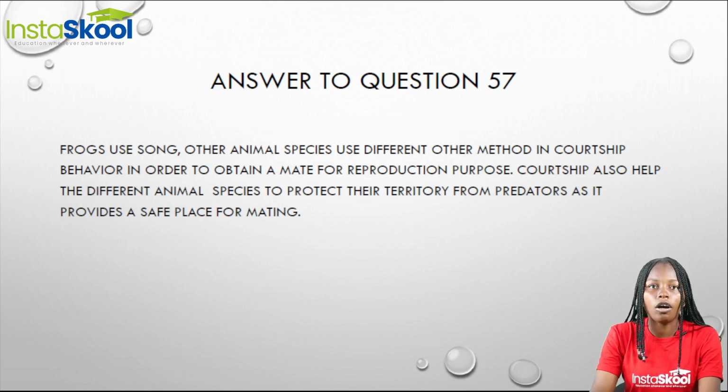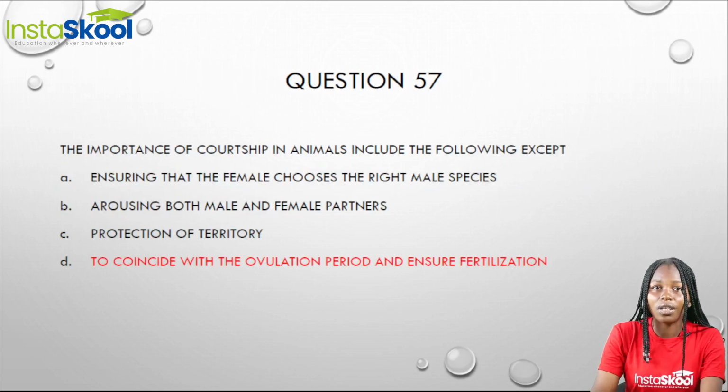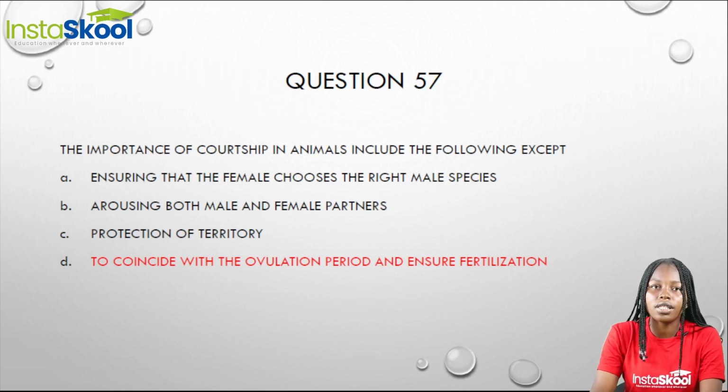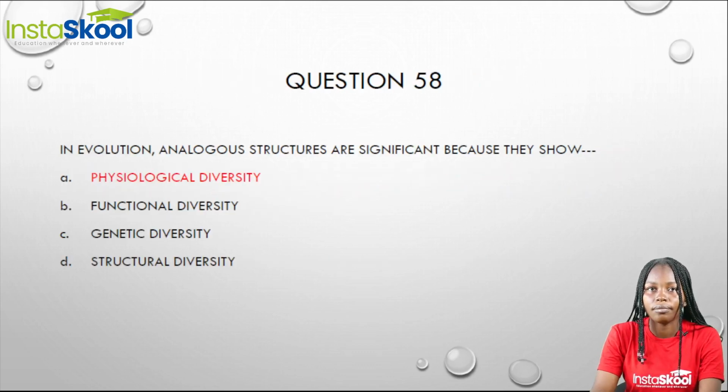Courtship can also help different animal species to protect their territory because it provides a safe place for mating between animals. So the only odd one out of our options is that courtship coincides with the ovulation period and ensures fertilization, because as I've explained, courtship ensures that the female chooses the right male species. It also helps to protect their territory. So option D is the answer.